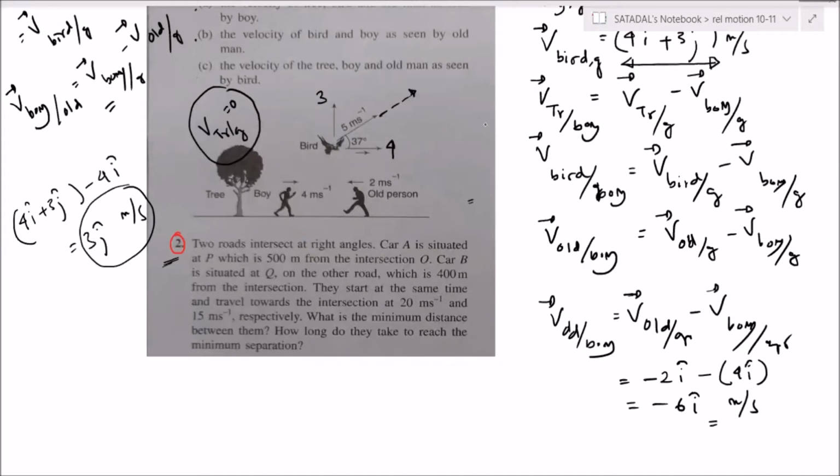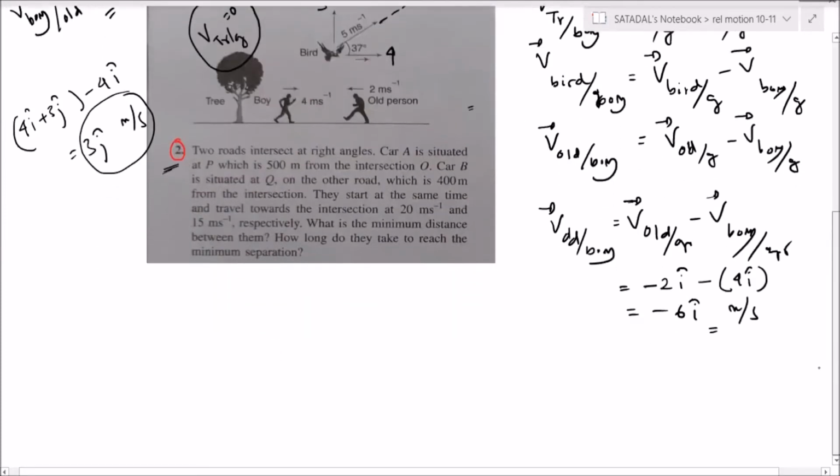Sir, the answer is 20 meters. Very good, excellent. Minimum distance is 20 meters, correct. Sir, 12 root 2? No, it is not 12 root 2. It is 20 meter.